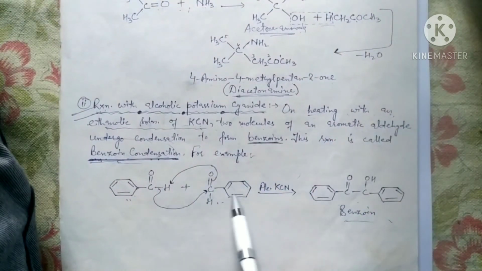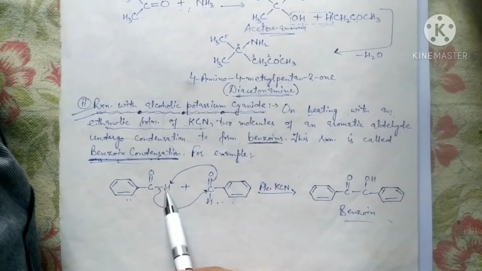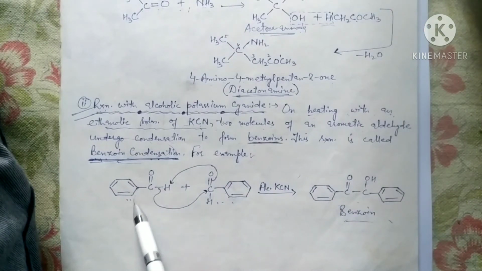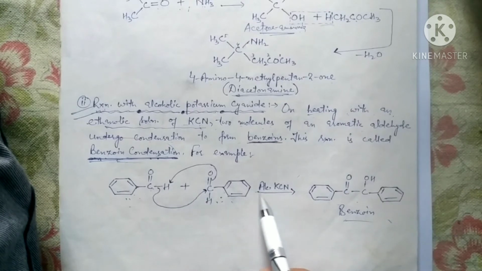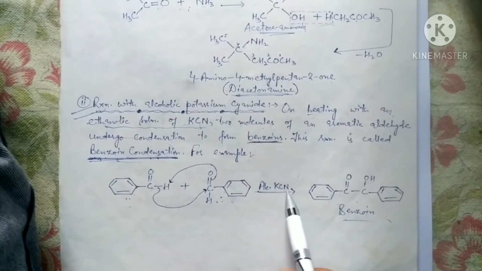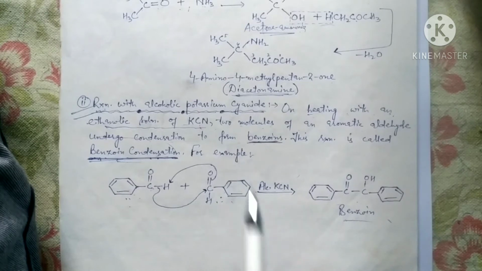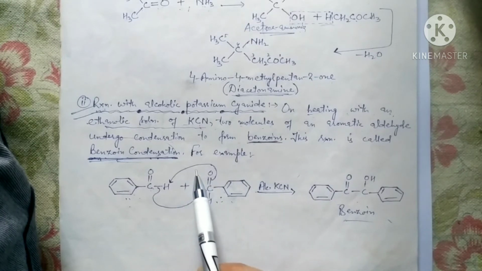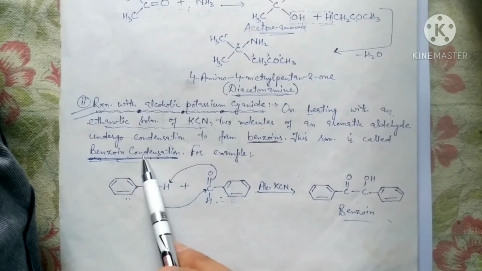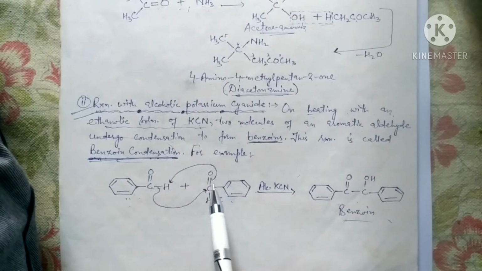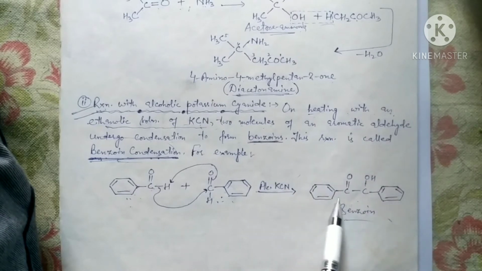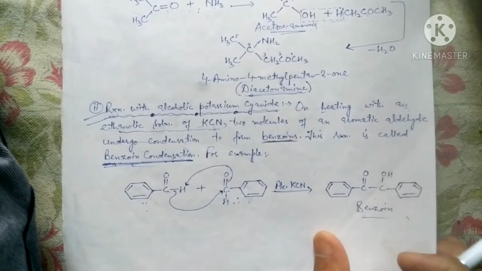So again, this is the condensation reaction shown by aromatic aldehyde, the well-known benzaldehyde. This is benzaldehyde, and this is another molecule of benzaldehyde undergoing condensation in the presence of alcoholic potassium cyanide, and the reaction is called benzoin condensation. Very important named reaction, very important from the examination point of view. This is the chemical formula of benzoin.